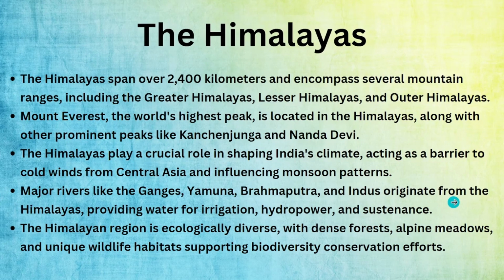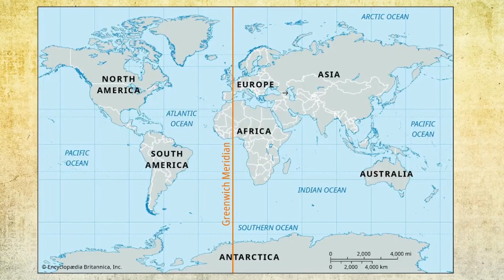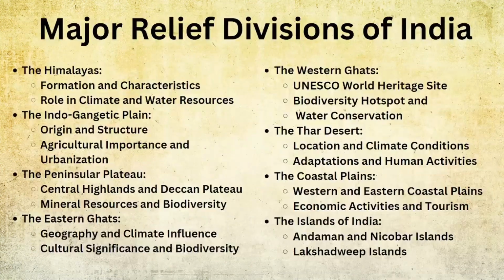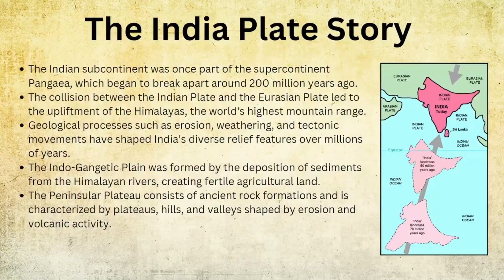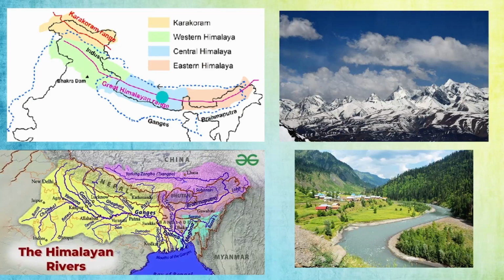There is one important point which you should write in the exam whenever there is an answer related to the Himalayas. There are 2 points on how the Himalayas influence India. It prevents cold winds: it acts as a barrier to cold winds from Central Asia. Since there is a lot of coldness here, there are a lot of winds which move and come to this area. The Himalayas act as a barrier, which means they will not let all the winds come to India.